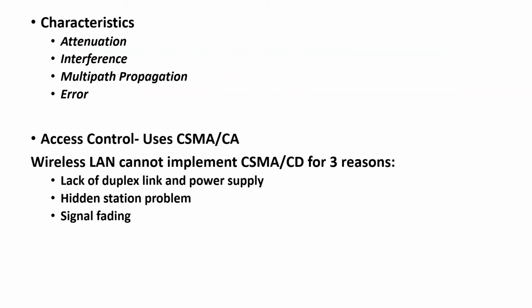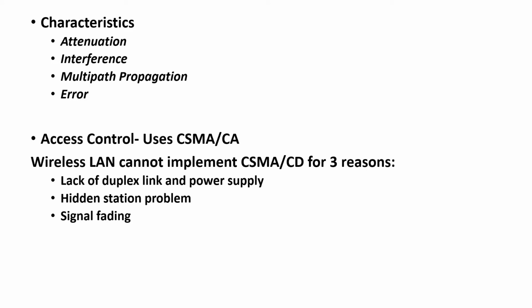Here are a few characteristics of a wireless LAN. The first one is attenuation. Yes, the strength of the electromagnetic signal will rapidly decrease because the signal disperses. The signal disperses in almost all possible directions, and only a small quantity of this signal will reach the receiver. The second one is interference. Another issue is that the receiver may receive signals not only from the intended sender, that is the sender it has to receive the signals from, but also from other senders.